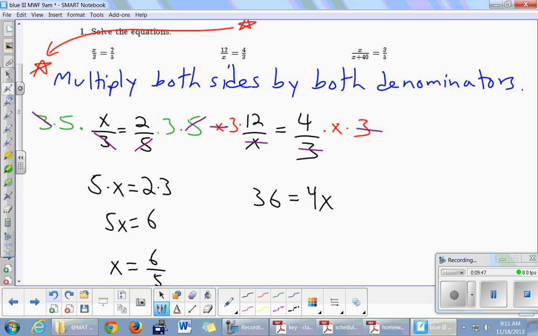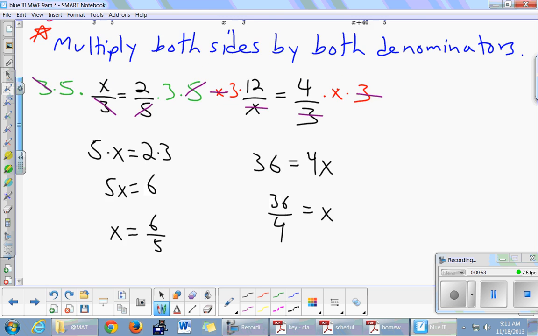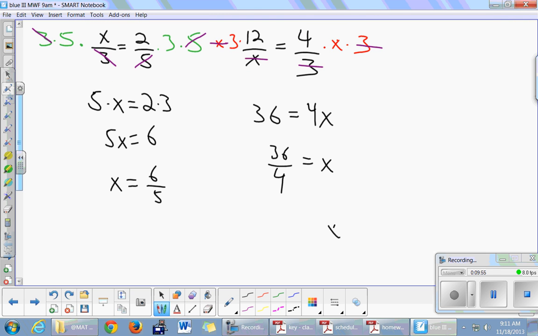And then divide both sides by 4. And 36 over 4 reduces to 9.